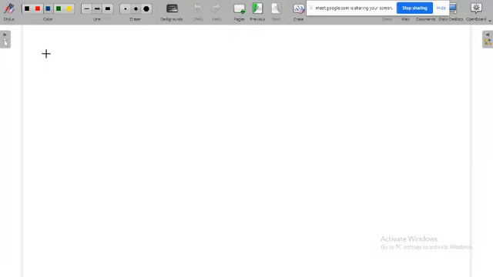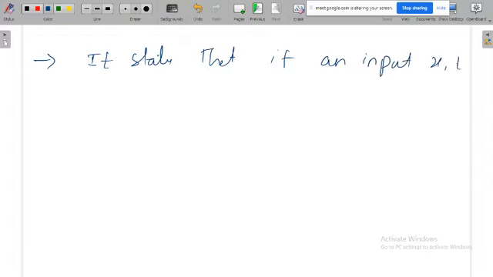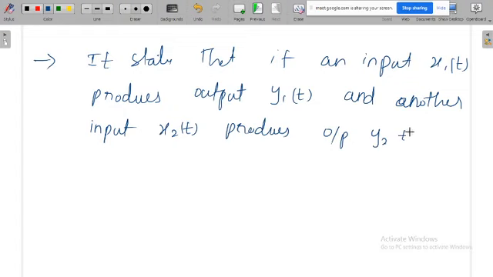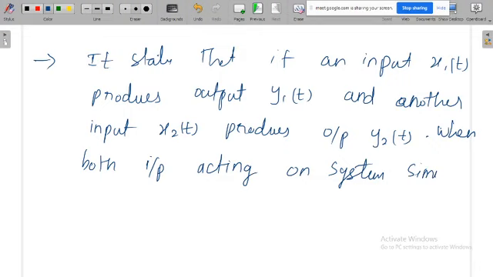Now I'll give you the statement. It states that if an input x1 of t produces output y1 of t, and another input x2 of t produces output y2 of t, then when both inputs act on the system simultaneously, what should be the output of the system?